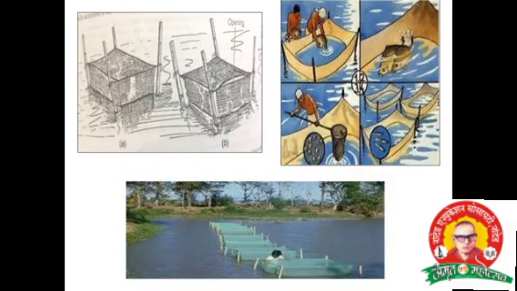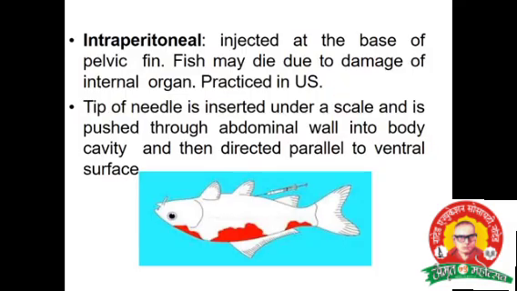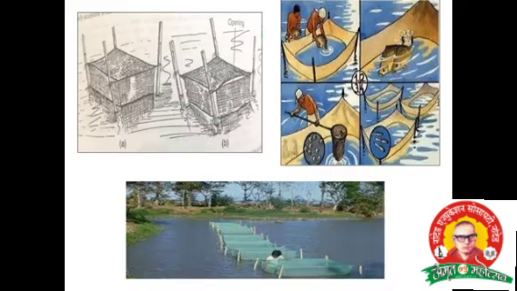This is about the hapa and related things. Male and female are introduced into the hapa, fixed in the pond with the help of bamboo poles, as the figure indicates. A breeding hapa is a rectangular box-shaped container made of mosquito net cloth.